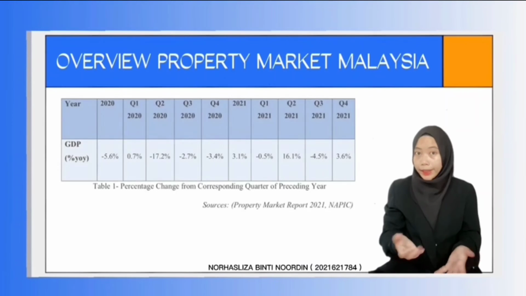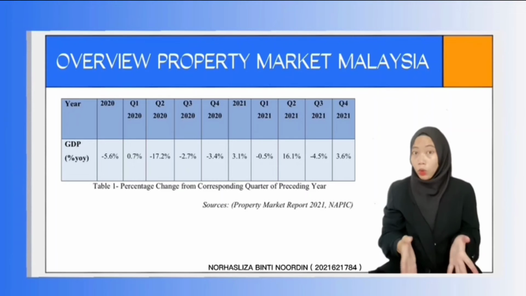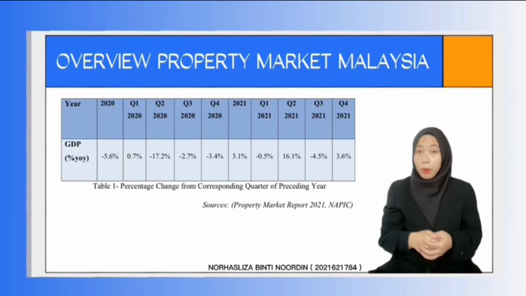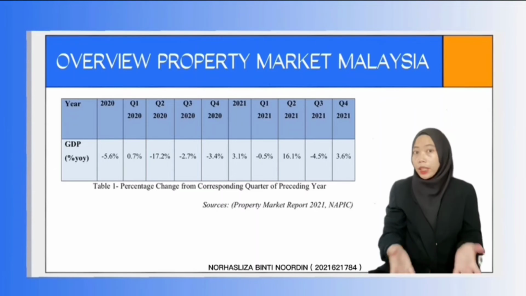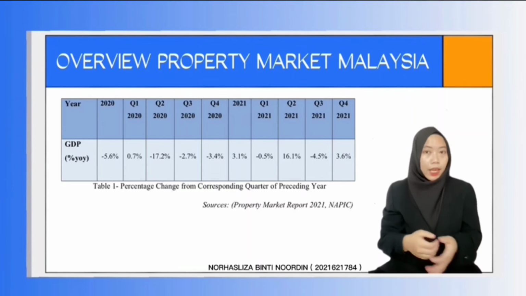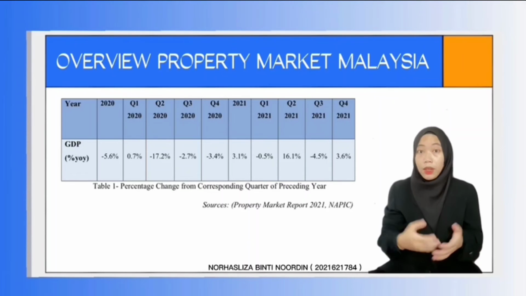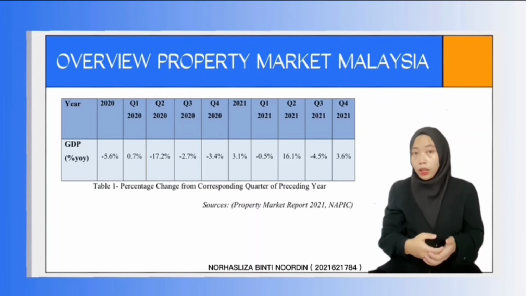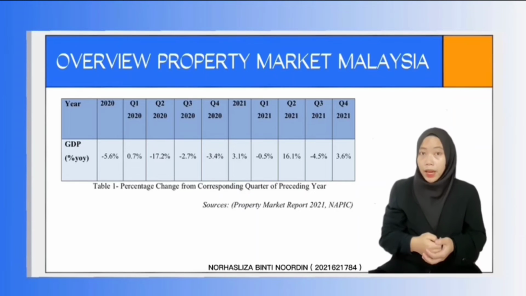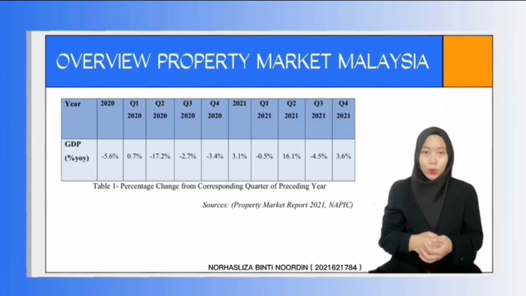So, based on the property market, the Malaysian economy has recorded positive growth, which is 3.6% in Q4 2021, as compared to the 4.5% reduction in Q3. Economic activities restarted in October when containment measures relaxed and travel restrictions between states were abolished. The industrial and services industries led to recovery across all economic sectors, and the economy expanded by 3.1% in 2021 as a result of the improvement in Q4 2021.